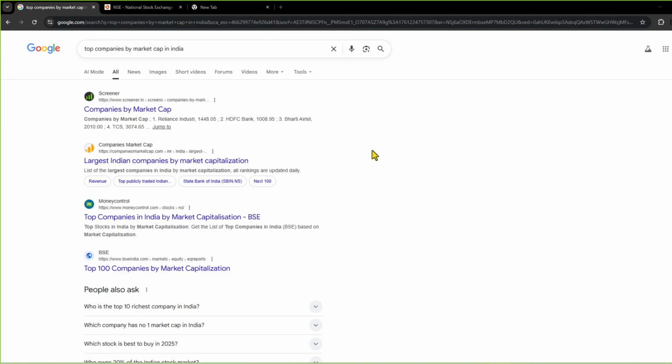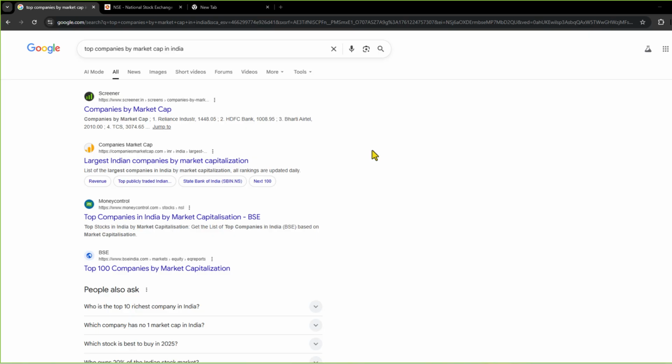correct? So to overcome this confusion, what SEBI has done is, it has said that the top 100 companies according to the market capitalization fall under the category of large cap companies.